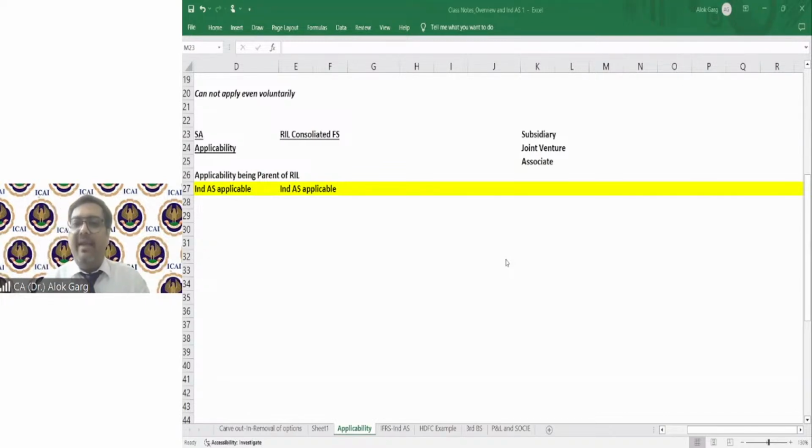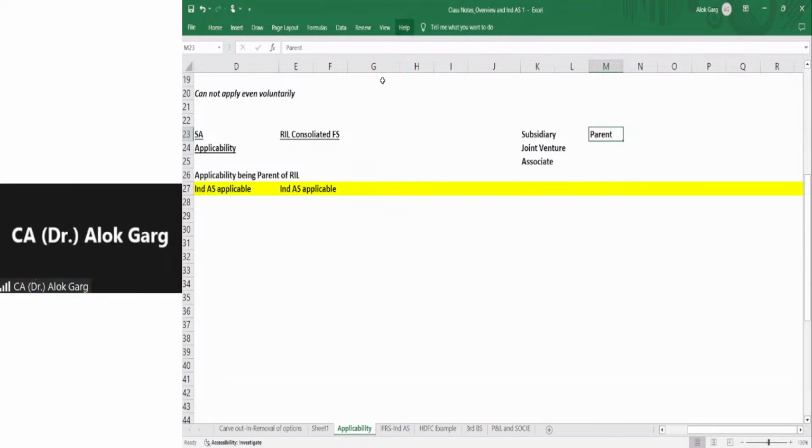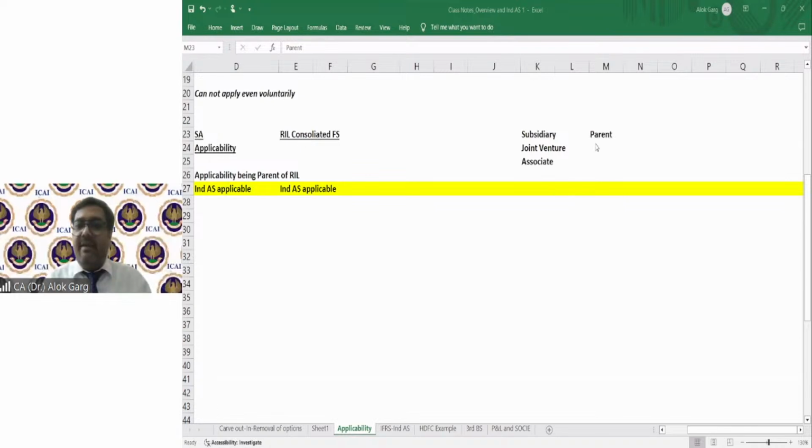Likewise, if someone says I am a subsidiary, the other one will say, I am the parent. Someone says, I am a joint venture of him, the other one will say, I am the venturer.